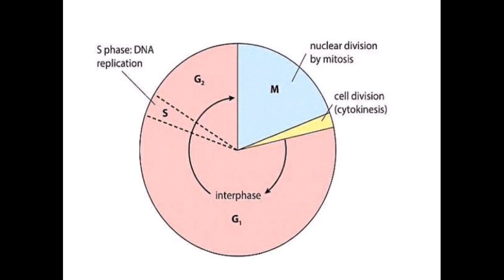As I told you, in G1 and G2 phase, the cell prepares itself for the division, and S phase is only for the replication of DNA. The amount of DNA becomes double, and once the DNA becomes double, that cell is bound to divide. That is the basis of cell division.